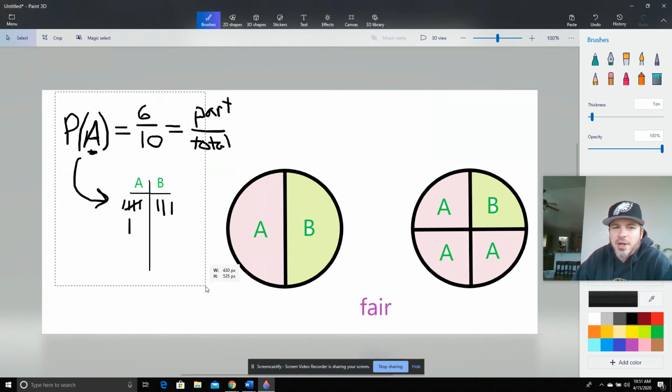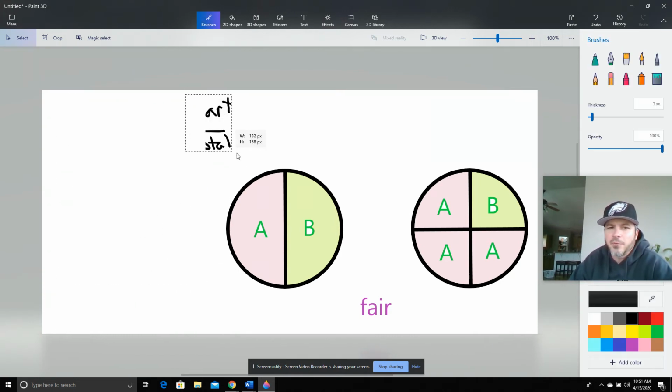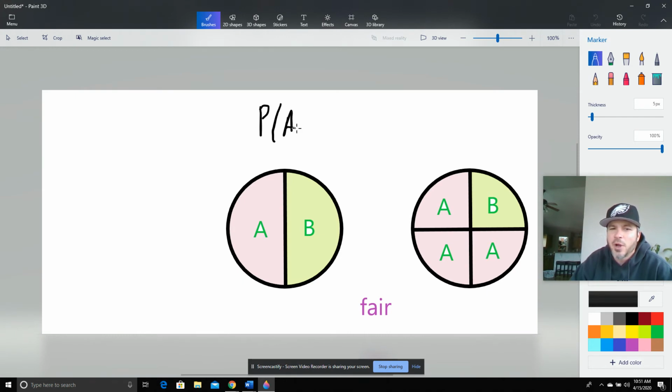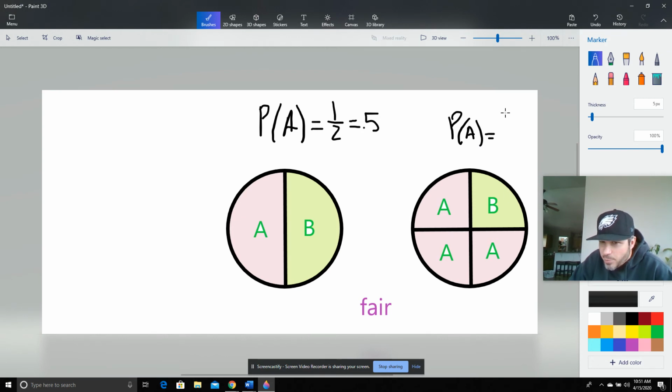The other is theoretical probability, where we're going to find what could happen. So in theoretical probability, we're going to ask ourselves what could happen. So we could say, okay, well, we got 60% for A before, but now here it's only one of the two sections, right? So this is going to be 50%, 50%. But over here, the probability of A on this guy is now there's 1, 2, 3. So that's the part. There's 3 parts out of all the total parts, which is 4.